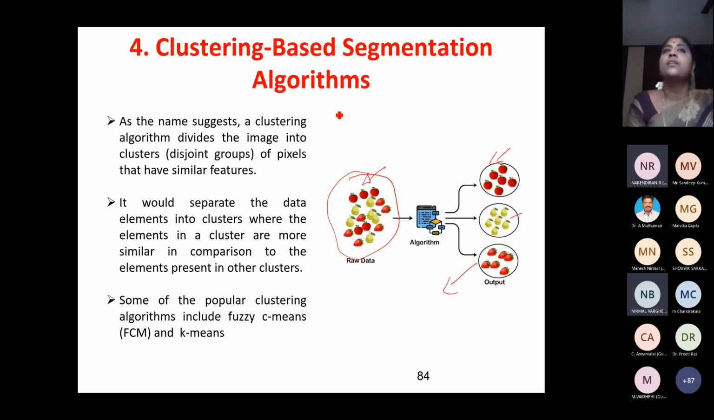So that is what a clustering-based segmentation algorithm does. There are 3 different segments. The machine will be able to see this and try to convert that into 3 segments using some clustering algorithm like fuzzy C-means, K-means, and so on.